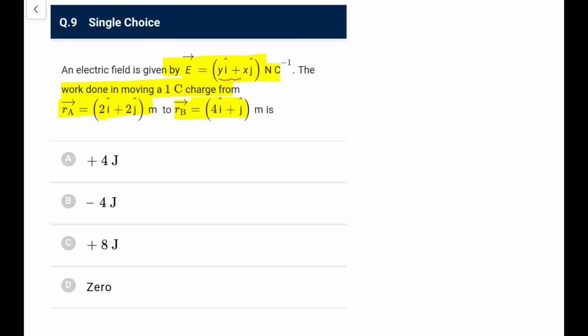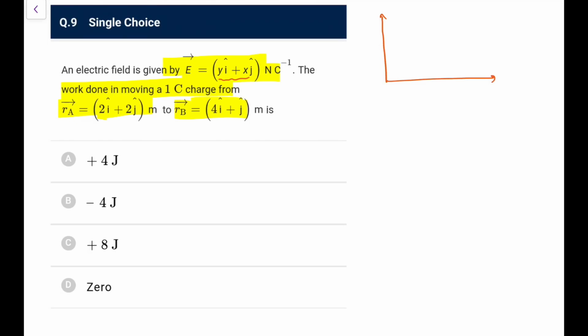So first of all, this field is varying, and the variation is somewhat different, but still, because it is an electric field, it would be a conservative one. You can also check: if you do del fx by del y and del fy by del x, both are coming as 1, so it is going to be a conservative field. So we can go by any path, work will be same.